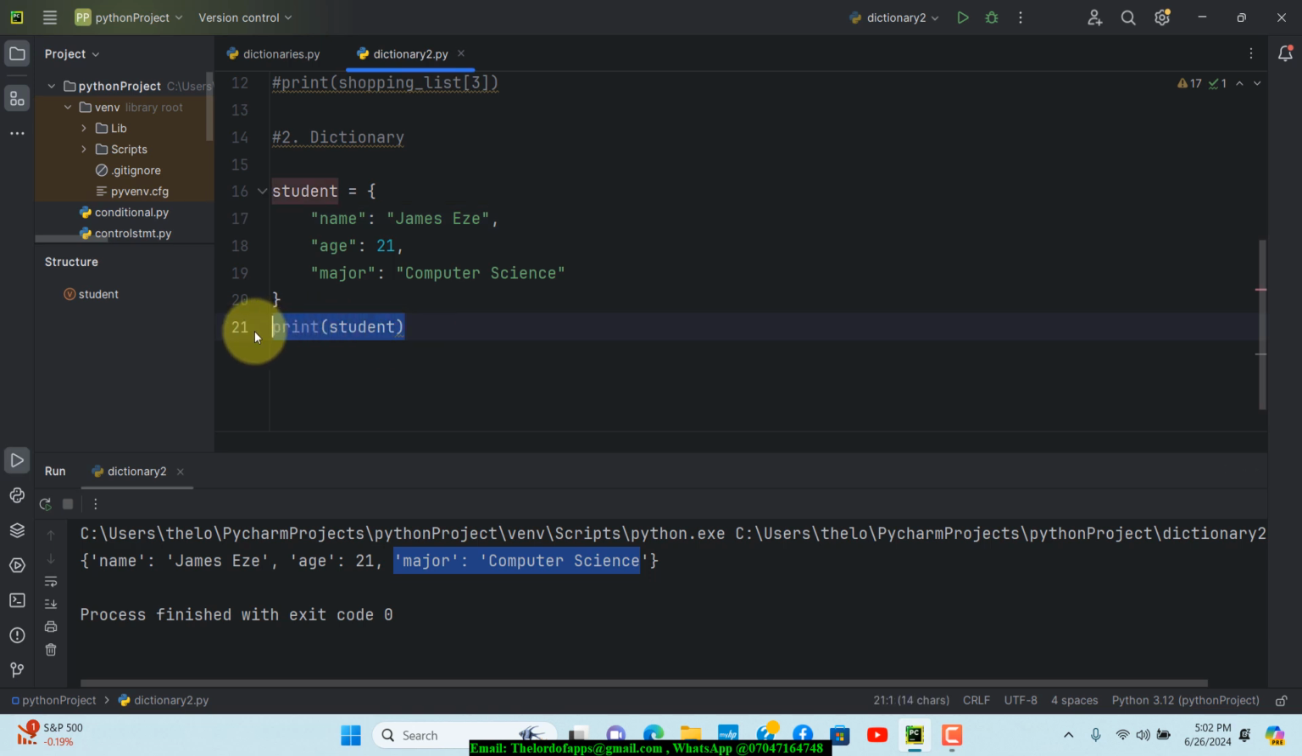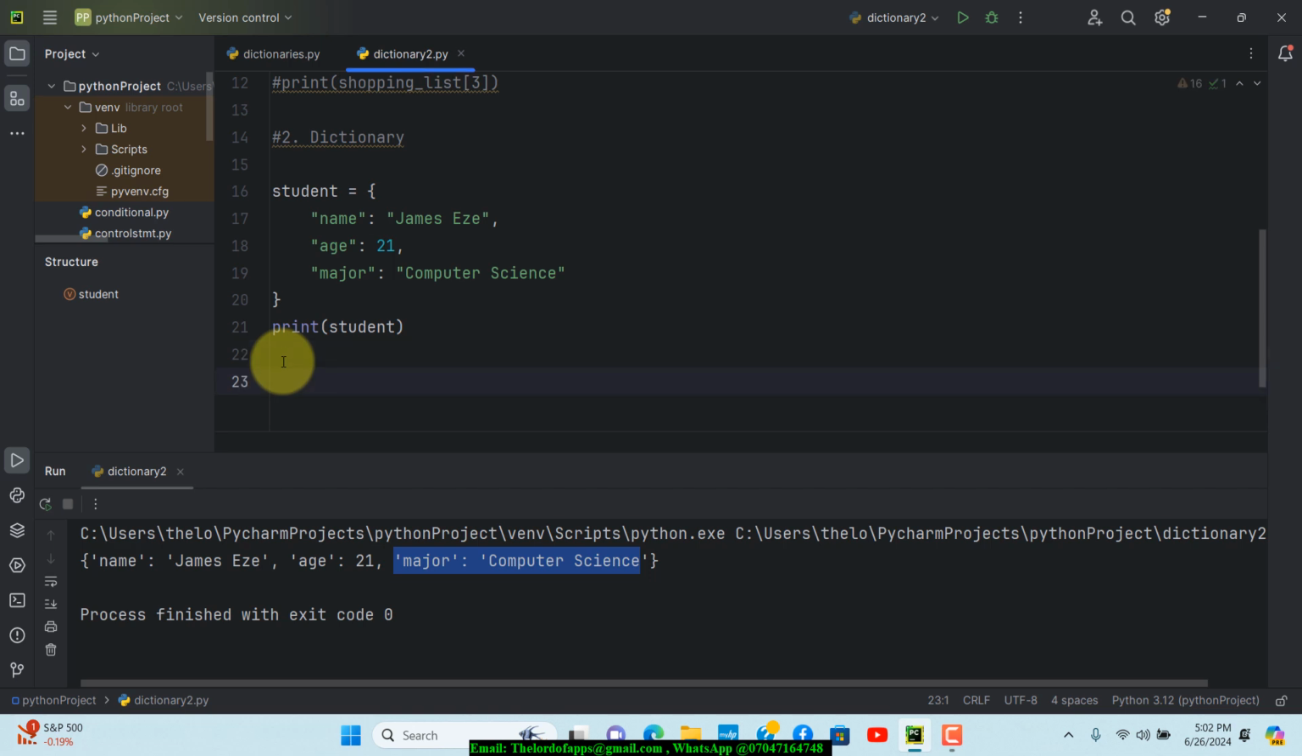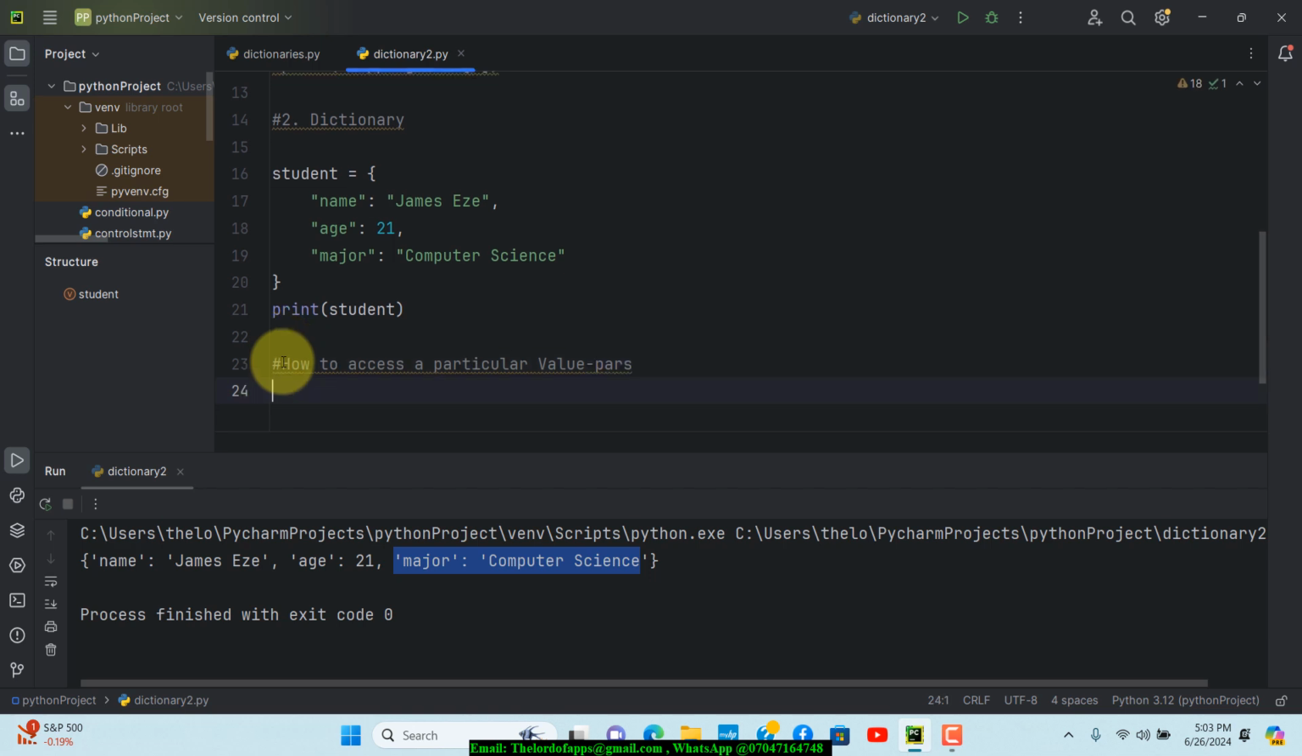So this is how to get the dictionary printed out. And let's say for instance you want to access a particular key value pair within this dictionary. You can actually do that. I'm going to put a comment in here and say how to access a particular value. Okay, so let's put a dash here, just say value like that. If you want to do it, it's really very simple.